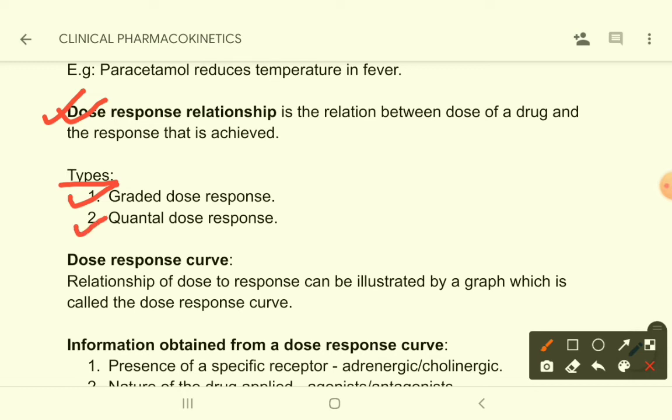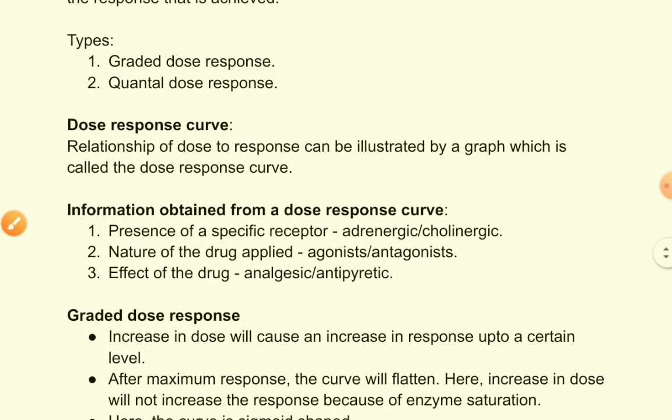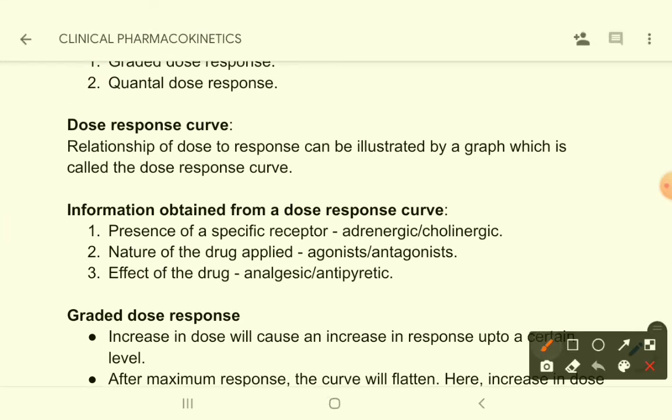Okay. Now what is dose response curve? The relationship of dose to response can be illustrated by a graph, which is called the dose response curve. So when the dose response relationship is plotted on graph paper, that will produce a curve which is called a dose response curve, right? So what type of information can we obtain from a dose response curve?